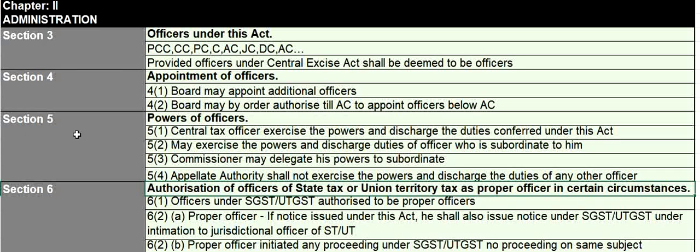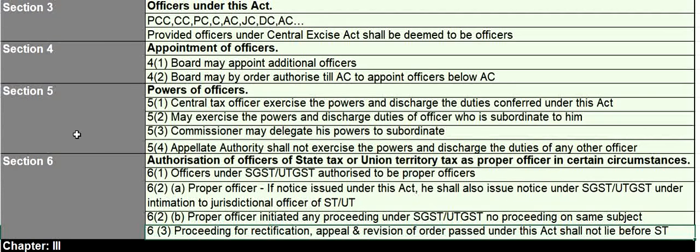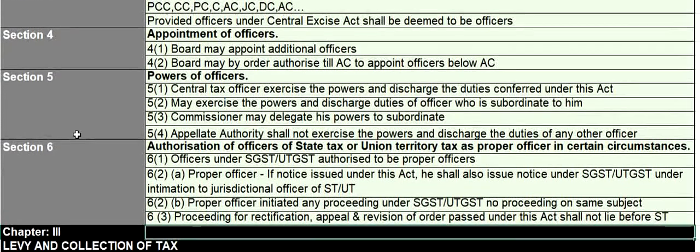Section 6, authorization of officers of state tax or UT tax as proper officer in certain circumstances. Officers under SGST or UTGST are authorized to be proper officers, and if a proper officer issues a notice under this act, he shall also issue notice under SGST or UTGST under intimation to the jurisdictional officer of state tax. If a proper officer has initiated any proceeding under SGST or UTGST, there is no proceeding on the same subject. The proceeding for rectification, appeal and revision of order passed under this act shall not lie before state tax.